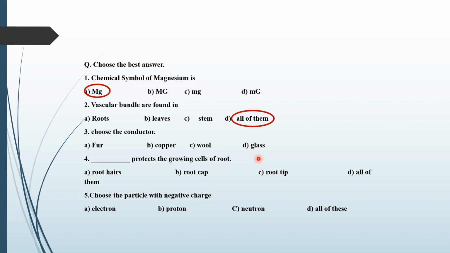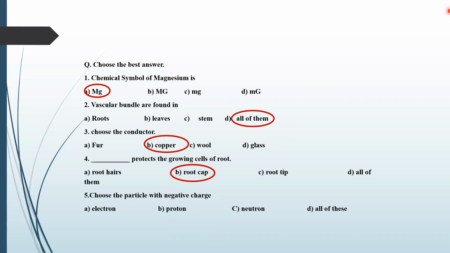Okay. Come towards the third part. Choose the conductor from copper, wool, and glass. Which one is the conductor? Sir, copper. B, copper is the correct one. Yes, copper is a conductor. Now come towards the fourth part. A dash protects the growing cells of the root. Sir, may I? Yes, Abdul Wahab. Sir, root cap. Yes, root cap. Very good. Very nice.